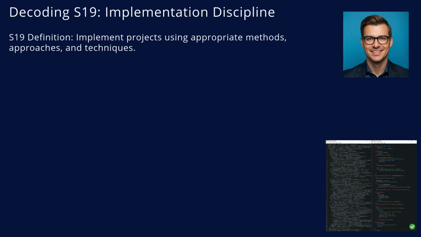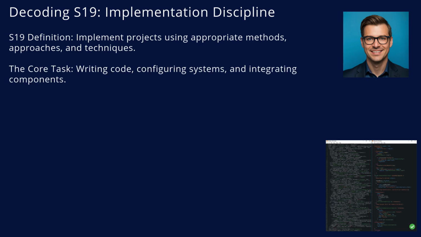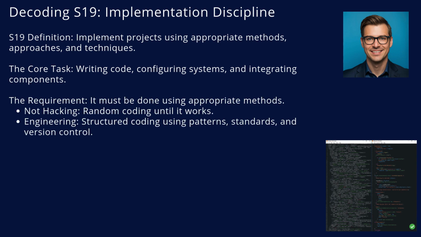Let's decode the standard. S19 asks you to implement. But the crucial part is the end of the sentence, using appropriate methods. This means we are not just hacking. Hacking is writing random code until it accidentally works. That is not engineering. Engineering is structured. It uses design patterns. It follows coding standards. It uses version control properly.